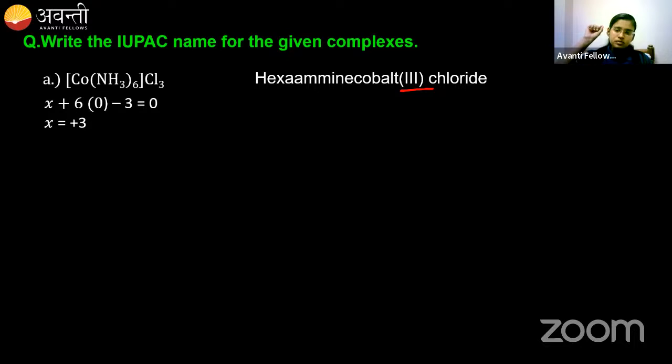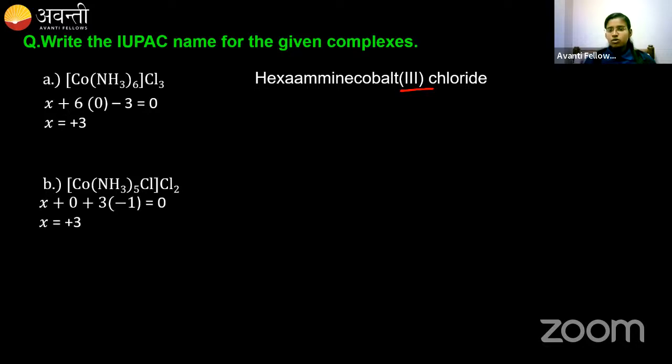I hope you guys have understood how to name the complex. Now I'll go for one more complex. All of you try the name first. Find out the oxidation state of cobalt. What is the oxidation state of cobalt? Is it +3? JMB Kadapa student is saying +3. Yeah, very good. It is +3. Now what is the name? We have 2 different types of ligand, right? One is amine, the other one is Cl, chlorido. Which has to come first?